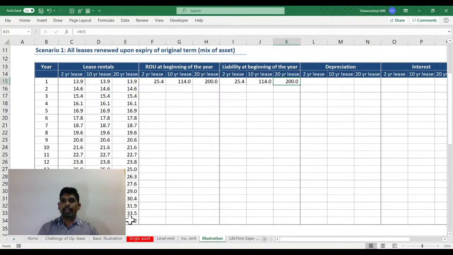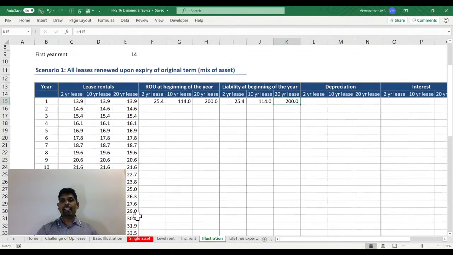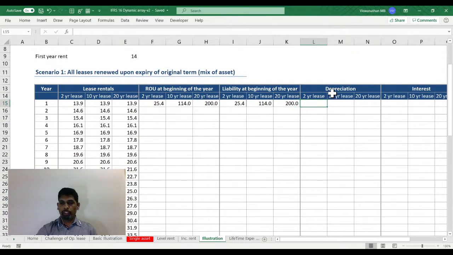Now, what would have been our depreciation? For a 2-year lease, you take this 25.4 divided by 2. For the 10-year lease, I would be dividing this 114 by 10. And for the 20-year lease, I'm assuming a straight line method, so I would be dividing this 200 by 20.